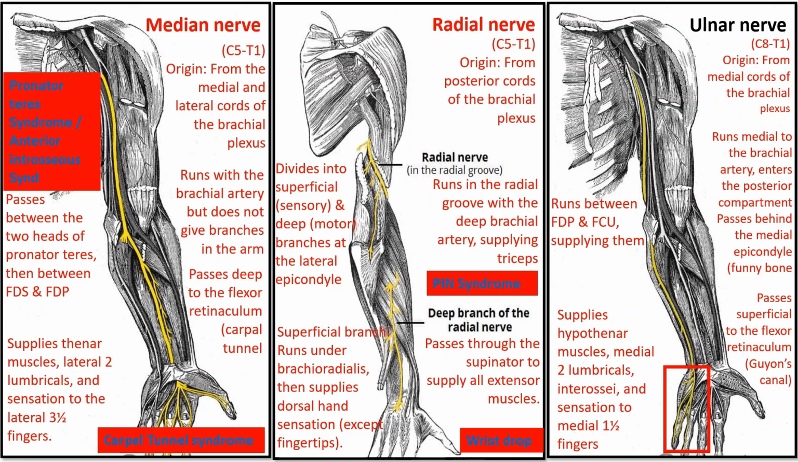the medial 1.5 fingers. Ulnar nerve injuries can cause cubital tunnel syndrome, leading to numbness and weakness in the ring and little fingers. Compression at Guyon's canal can result in ulnar tunnel syndrome, which affects hand grip strength and fine motor control.